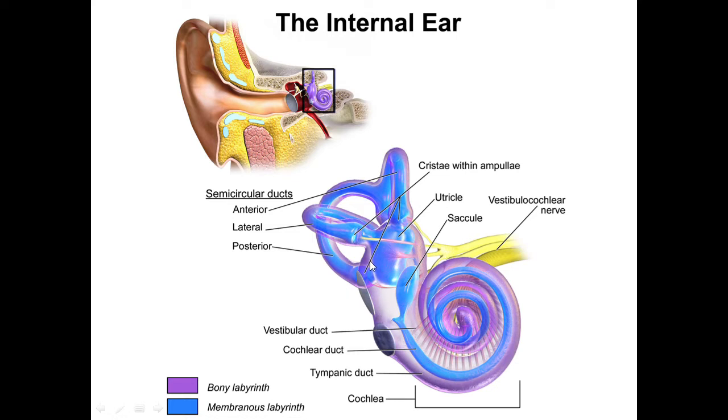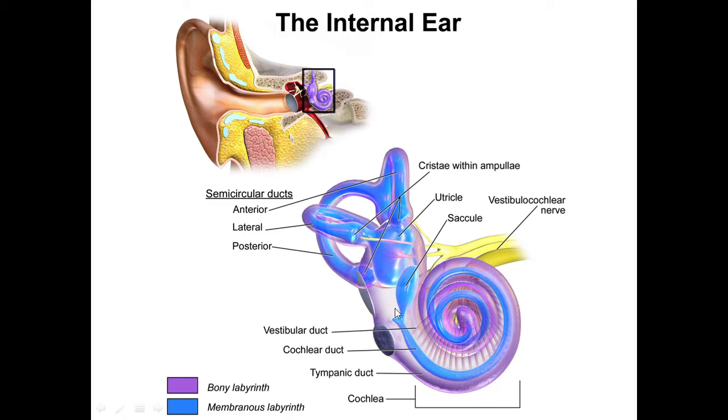Within the vestibule there is the saccule. This is the saccule and this is the utricle. So within the vestibule there are saccule and utricle, which represent the membranous labyrinth, and within the semicircular canals there are semicircular ducts. There are three semicircular ducts: the anterior, posterior and lateral. So semicircular canals are the bony labyrinth, while the semicircular ducts represent the membranous labyrinth.